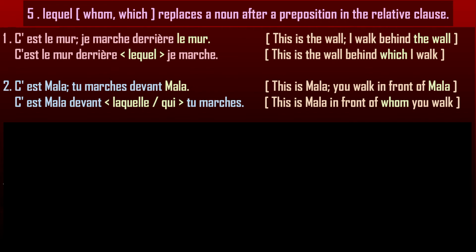Please note, in order to replace a noun after a preposition, if you have a noun of a thing, you can replace that noun only by lequel or the forms of lequel. What are the forms?